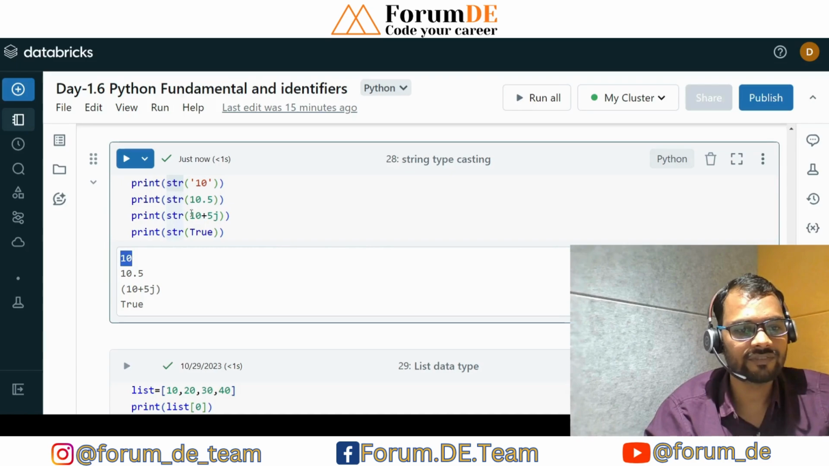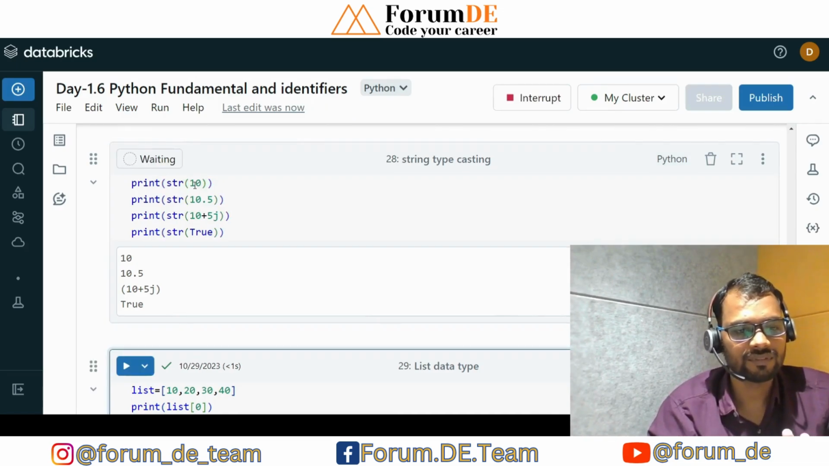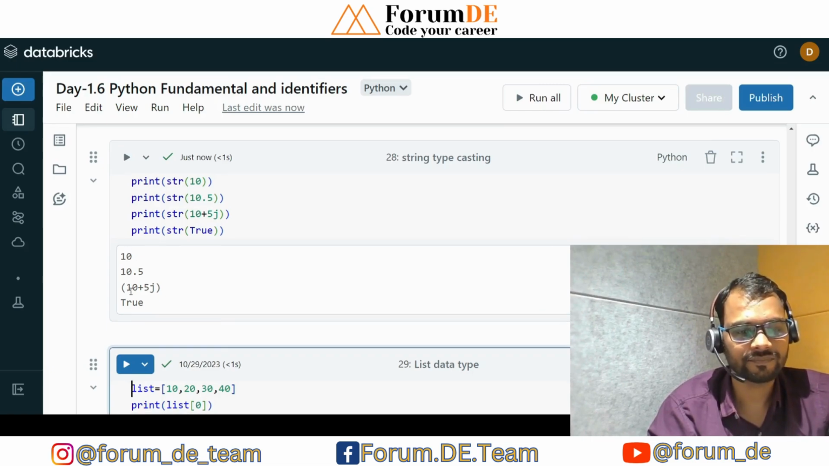If you have a float number and you want to convert it, you can do it. If you have a complex number and you just want to convert it into the string, you can just call str, that will convert it. If you have True as a boolean and you want to convert it into a string, you can do it. So either it is an integer, or a float, any data type, if you want to convert, you can convert into the string data type.